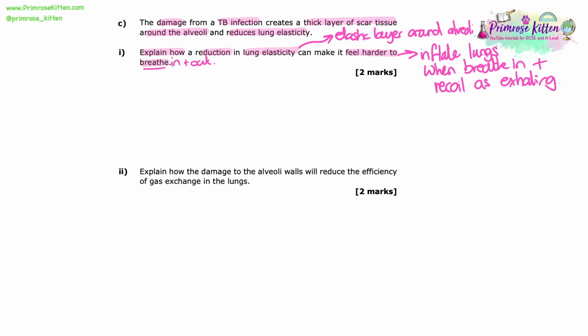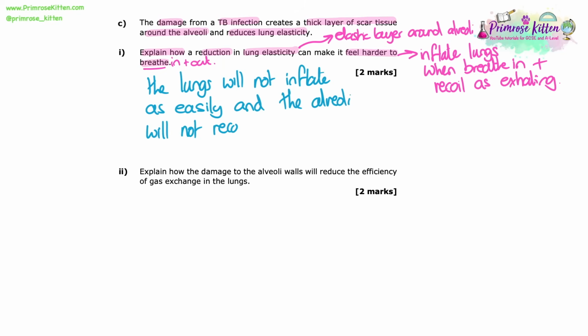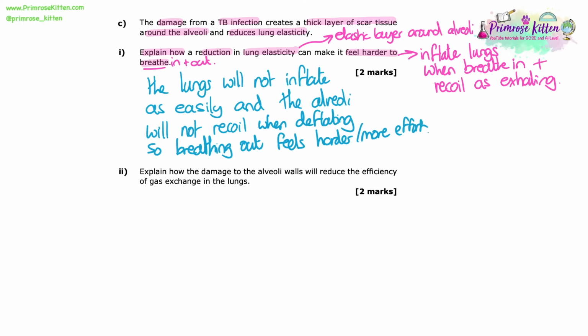So because it's asking about why it's harder to breathe, it doesn't say breathe in or out, so it's suggesting breathing in and out. So it's about inhaling and exhaling. So for the first mark, I'm going to say that the lungs will not inflate as easily, so breathing in will be found harder. The alveoli will not recoil when deflating, so breathing out will feel harder or more effort will be needed. So you'd have to kind of force it, which is why they've got that mark in the mark scheme for it not being as passive.